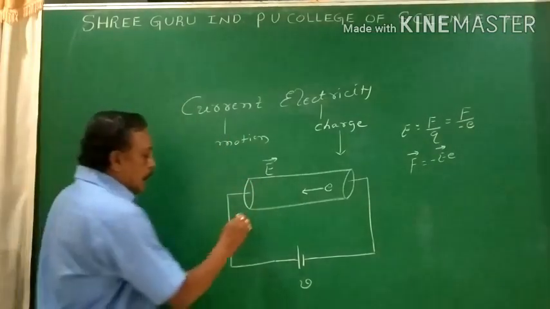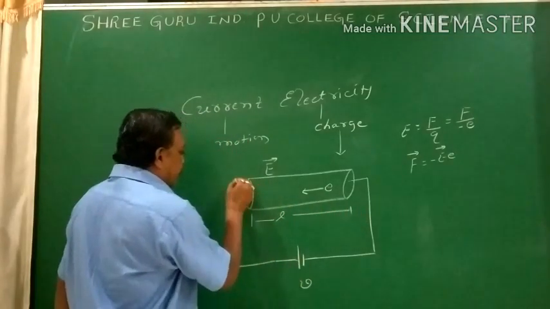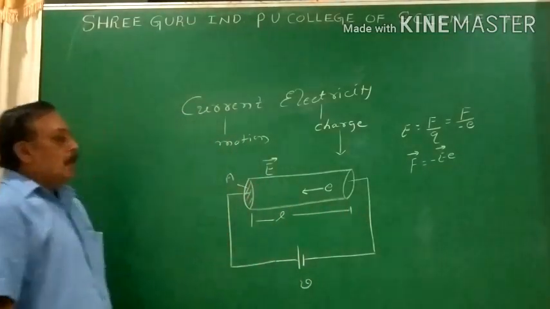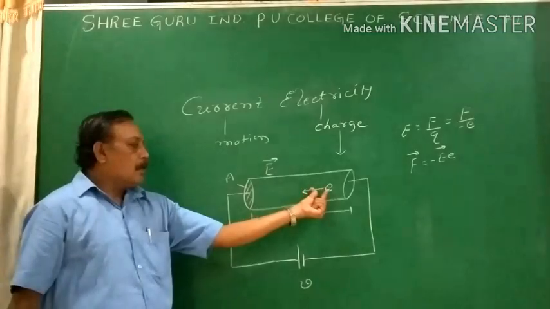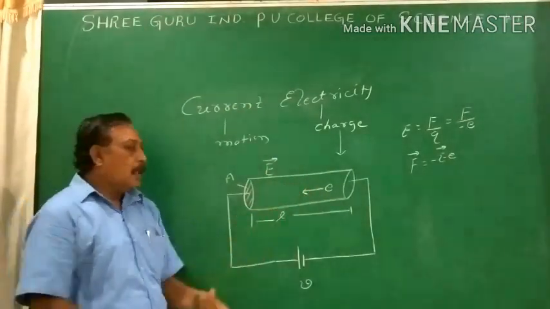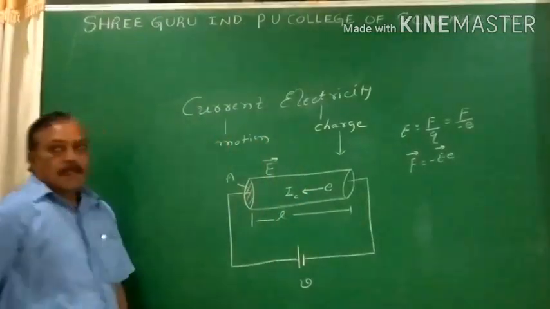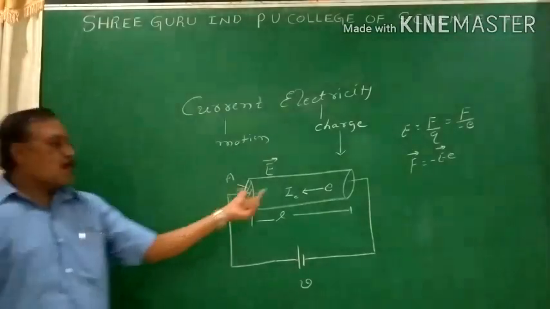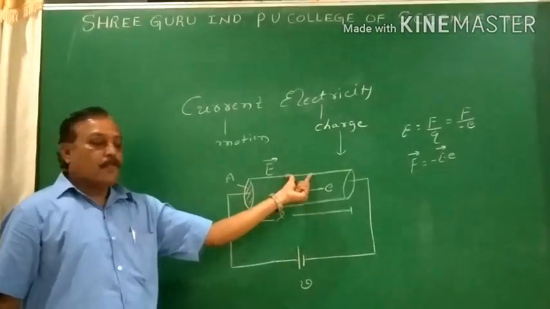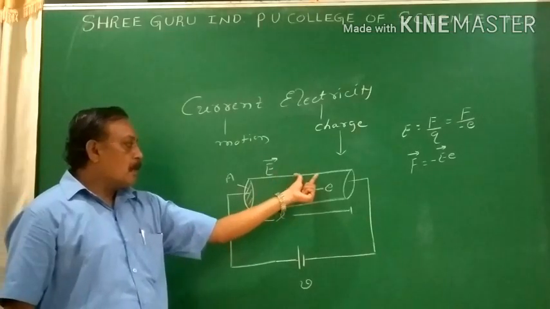So L is the length of the conductor, A is the cross-sectional area. Let it be. When the electrons are moving, the motion of the electrons constitutes a current, and this current is called electronic current. I call it I. But we cannot see the motion of the electrons through our naked eyes. Microscopically we can see the movement of the electrons.